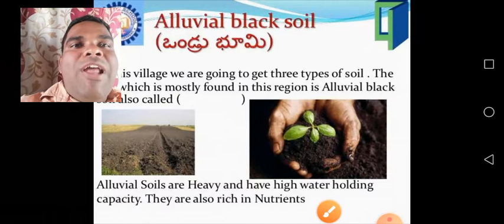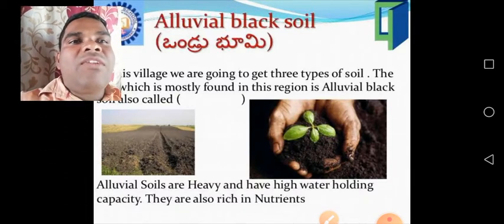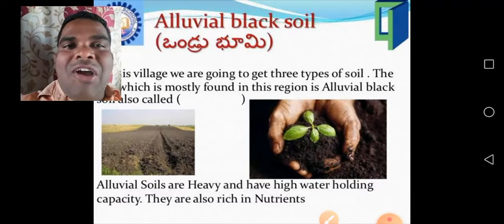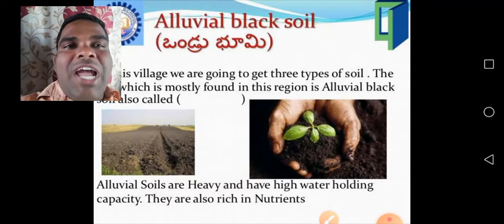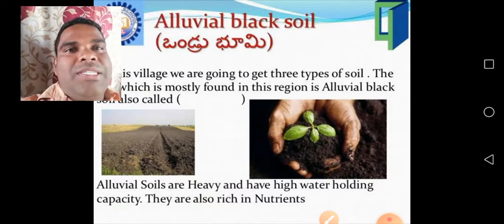See children, alluvial soil is village. Yes, in this village we are going to get three types of soils. You know that mostly found in this region are alluvial soils. There are three types of soils we can find here. Alluvial soils are heavy and have high water holding capacity. They are also rich in nutrients.